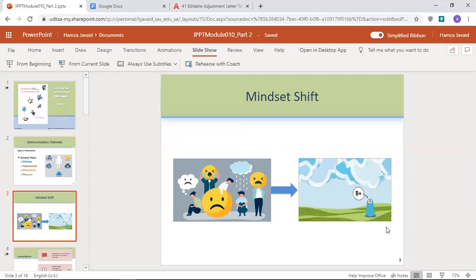So I use these images here that show that normally, whatever information people receive, they get depressed, they get sad, they get angry. And we have to change the mindset to a positive attitude. So, okay, after a cloud, the sun will rise again. So that is what we discussed in the last lecture, and then we moved to the subject lines, types of subject lines that have to be specific, concise, appropriate. We did some examples, and now this lesson.